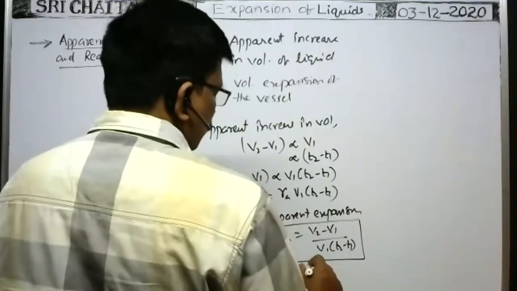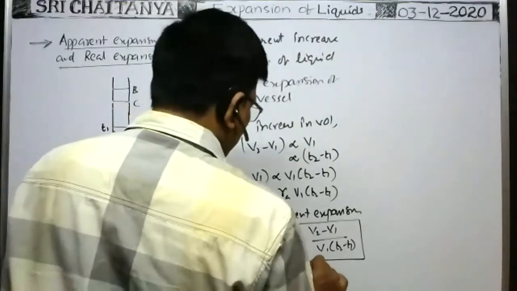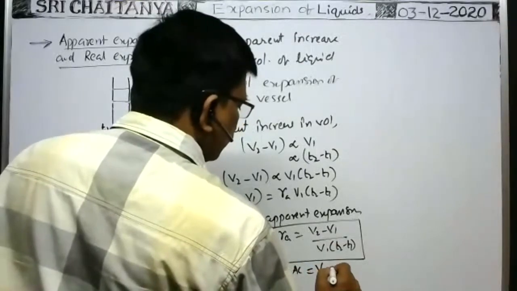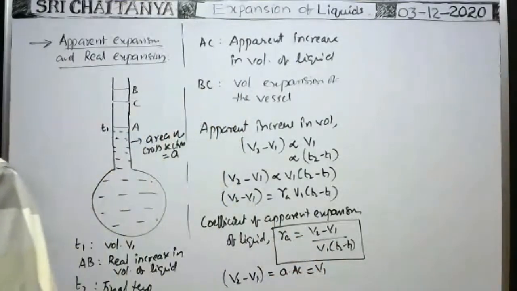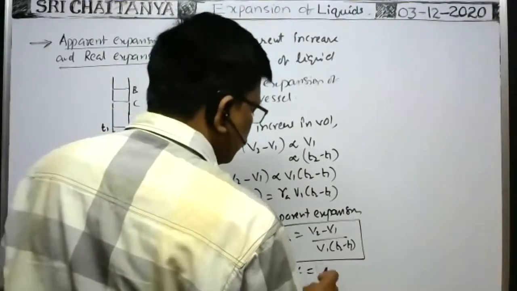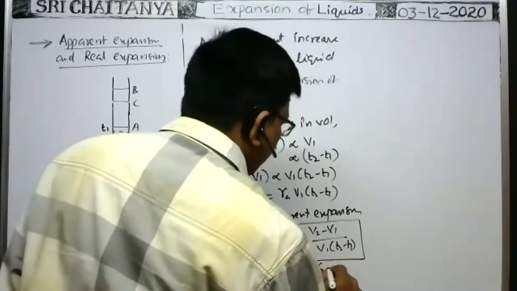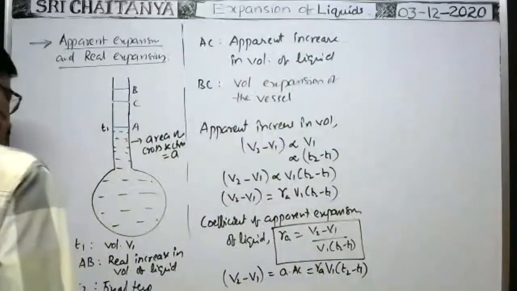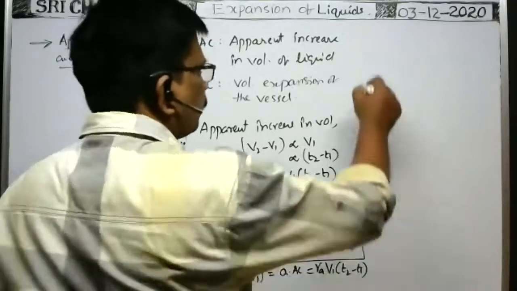This is equal to gamma A into V1 into (T2 minus T1). That is the apparent increase in volume.